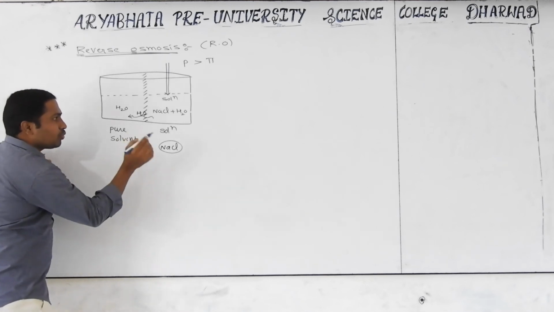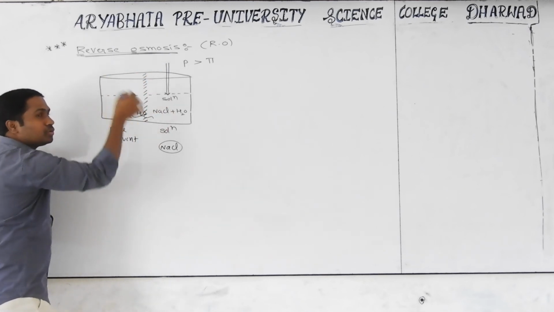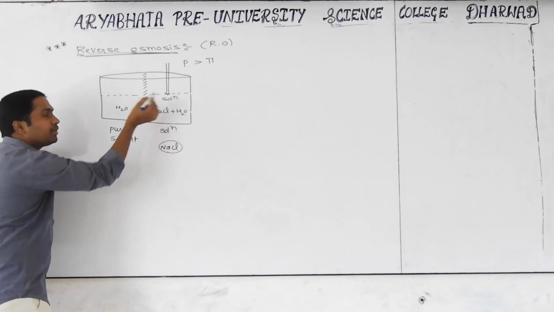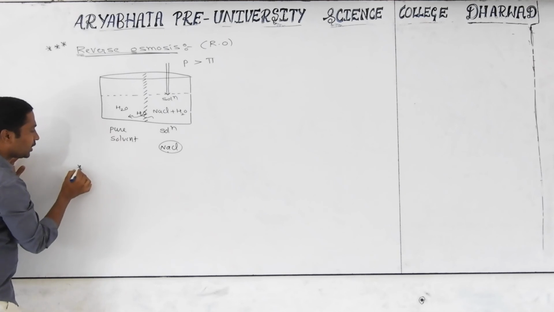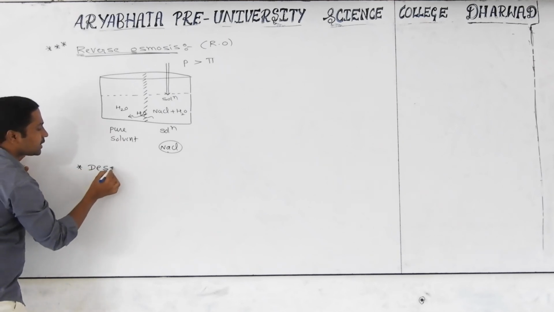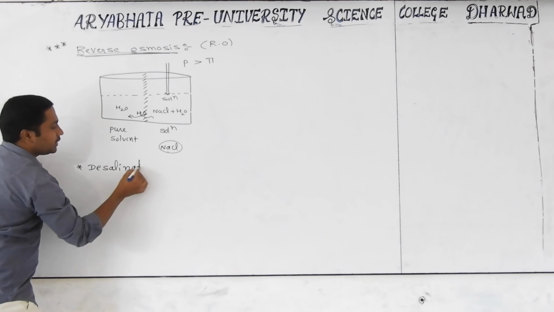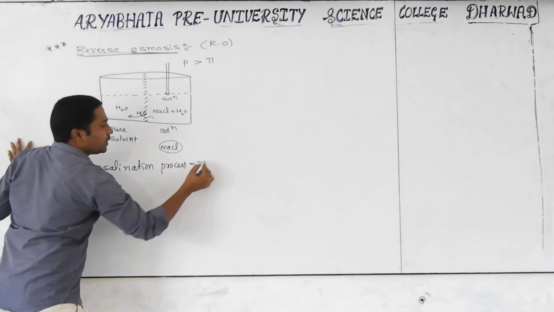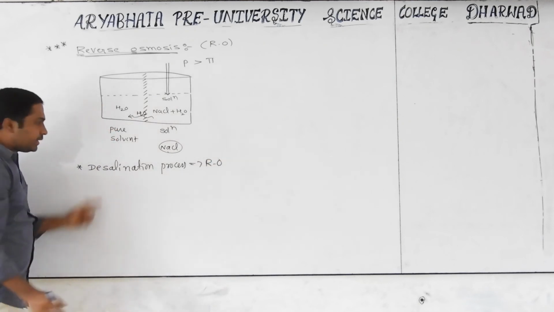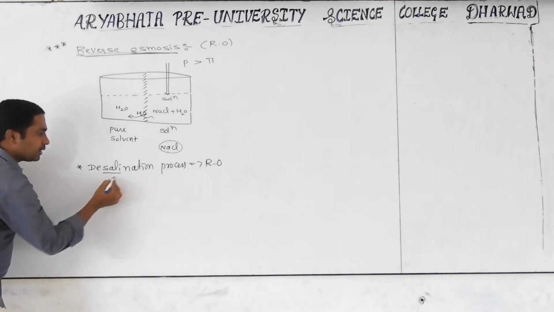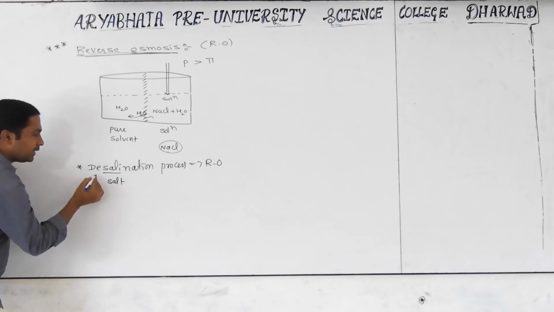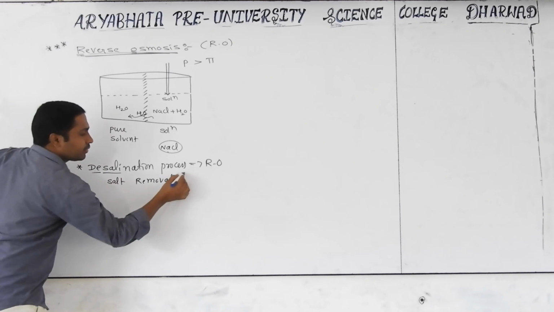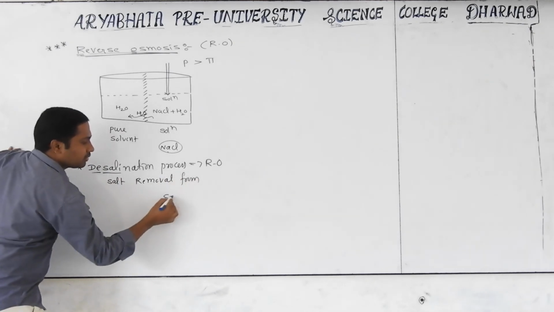Okay, due to the RO process, we are removing the salt particles from sea water. That phenomenon we call desalination. The desalination process works based on the RO principle. Desalination means: sal is salt, and de means removal, salt removal from sea water.